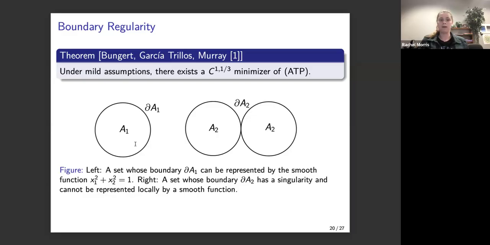And so as an example, we can look at the difference between this boundary of the set A1. This is a circle, and everywhere the boundary can be locally represented by something that we can take derivatives of. However, if we think about the set A2, which is now two balls that have a tangency right here, at this point of tangency you cannot locally represent this boundary by a differentiable function because there's a cusp. And so this is some of the behavior that we are trying to rule out when we're hoping to improve this C^{1,1/3} result to look something more like C2, meaning that we can take two derivatives and they're continuous.